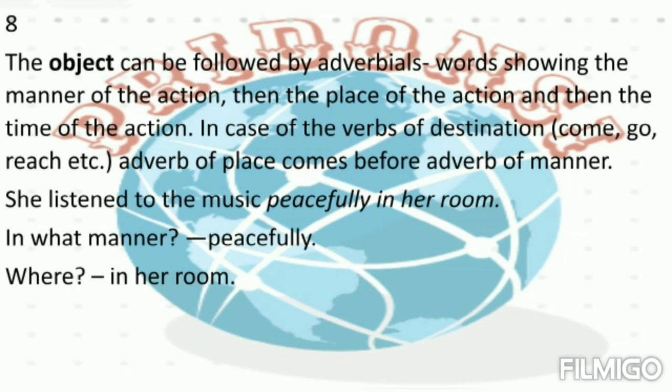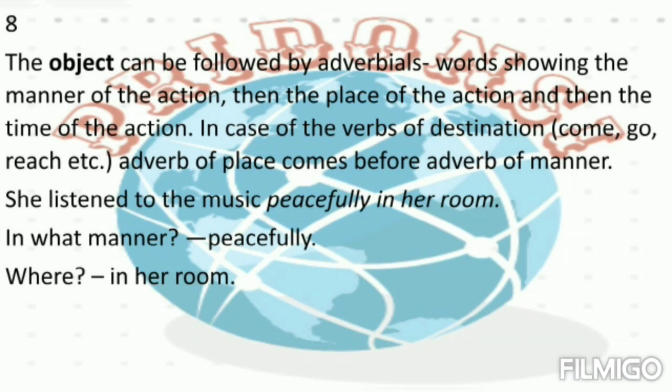In case of the verbs of destination, for example, come, go, reach, etc., adverb of place comes before adverb of manner. She listened to the music peacefully in her room. In what manner? Peacefully. Where? In her room. You can see the adverb of manner peacefully has come before the adverb of place in her room.